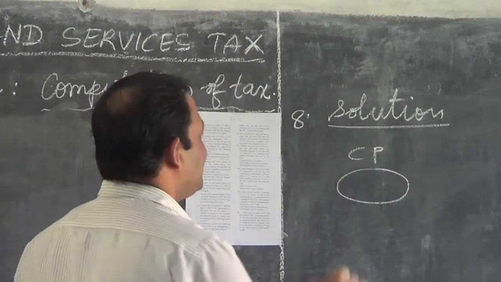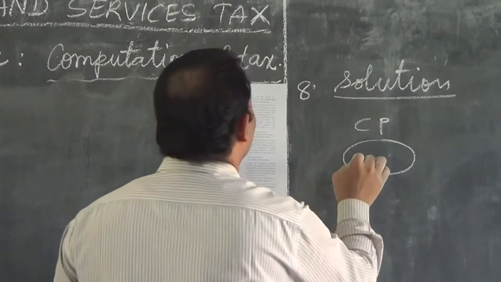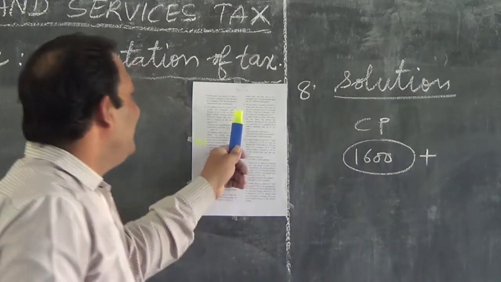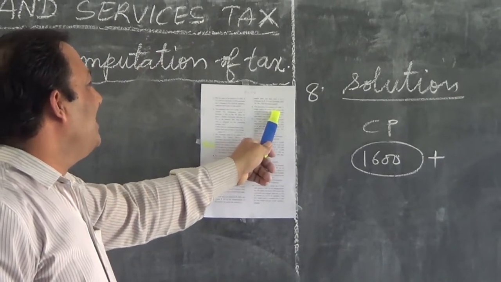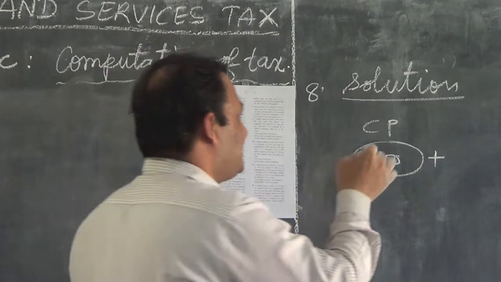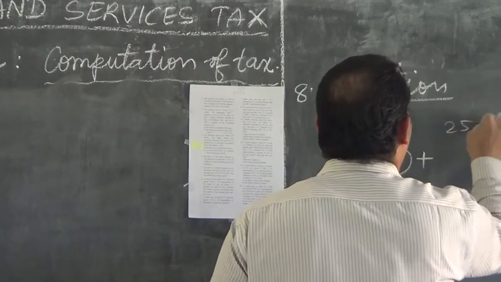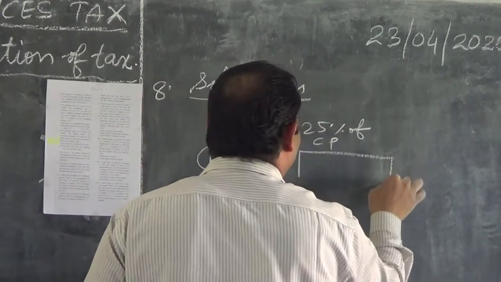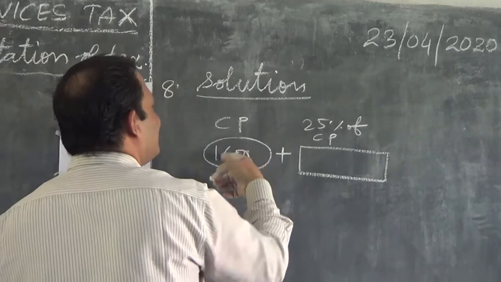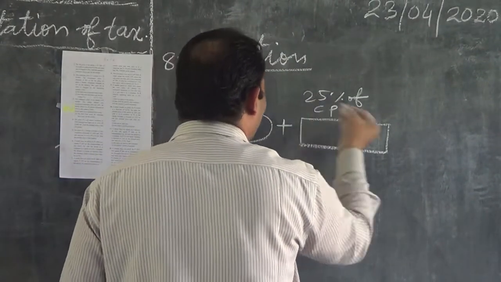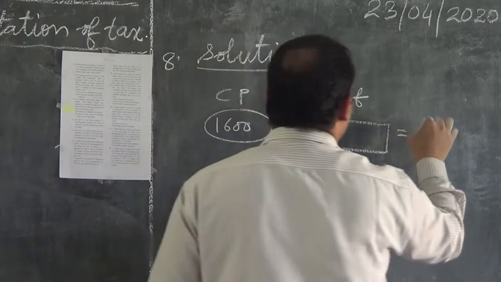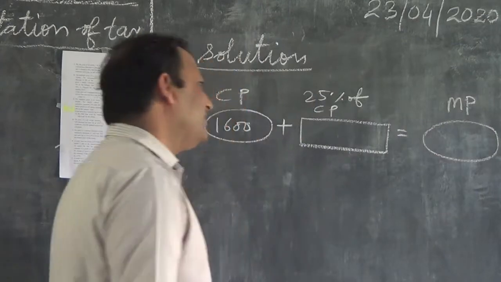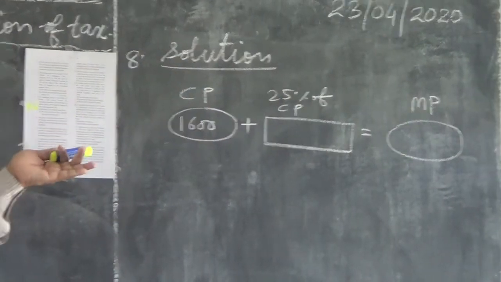CP is 1600 rupees plus, the trader marks the article 25% above the cost price. 25% extra he added here. 25% of CP, that will become almost 400, and that will give now the MP. So above the cost price is marked.